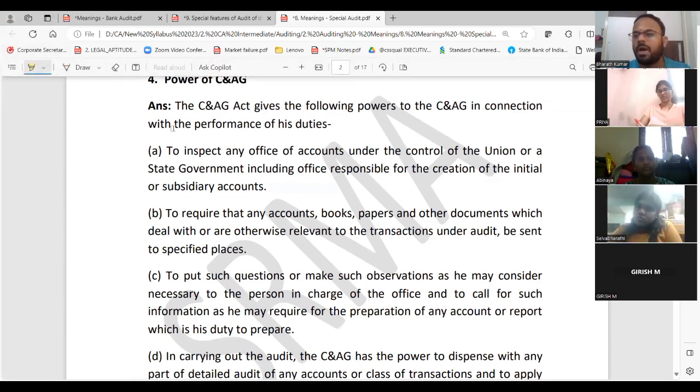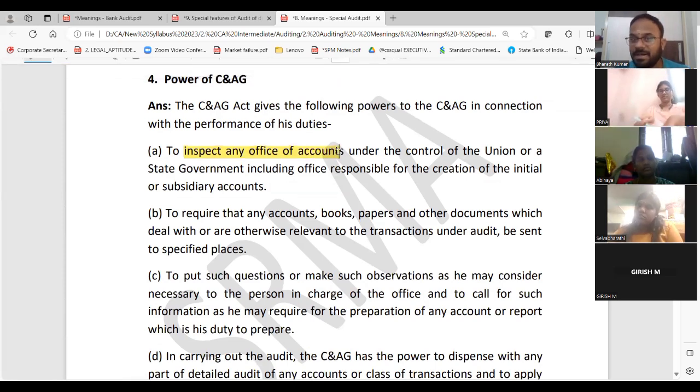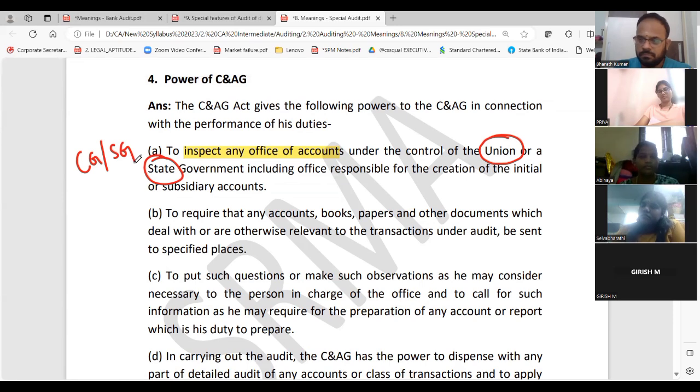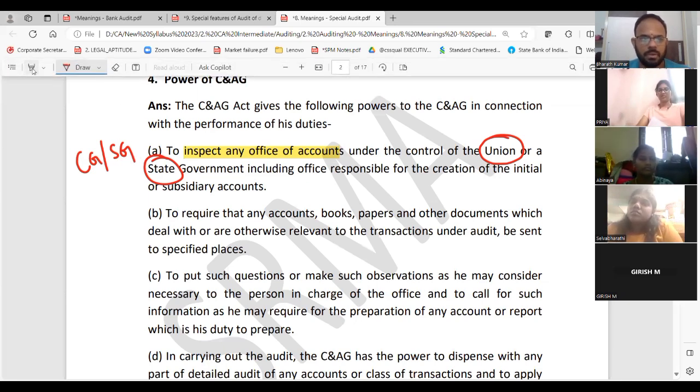Number one, normally what will an auditor do? Inspect the office of accounts. But here it is not a company, it is government. So when I use the word under control of what? Union government, state government. So indirectly, central and state. Normally what you will do as an auditor, guys, you will inspect accounts, correct? Then you need books of accounts, papers and all. Accounts, books, papers, documents. We will cover this in section 128 of the Companies Act.